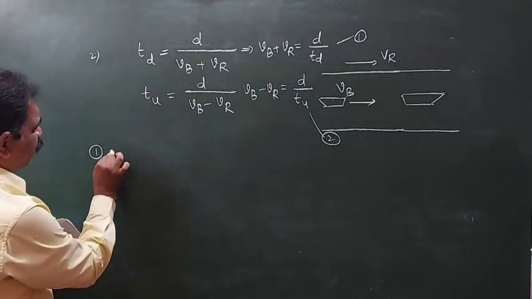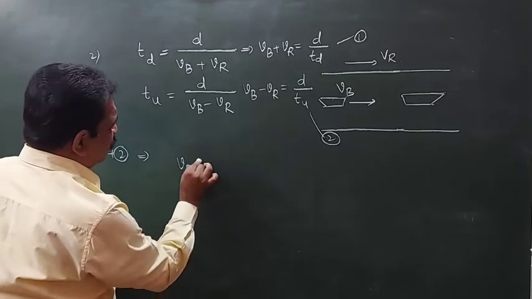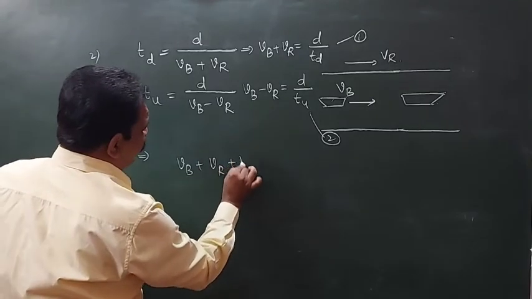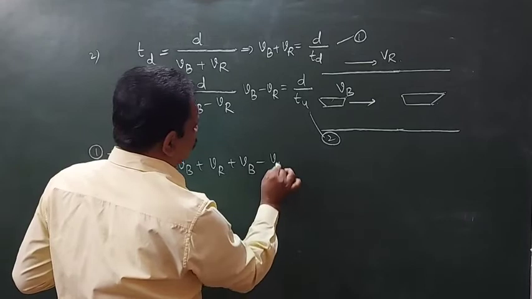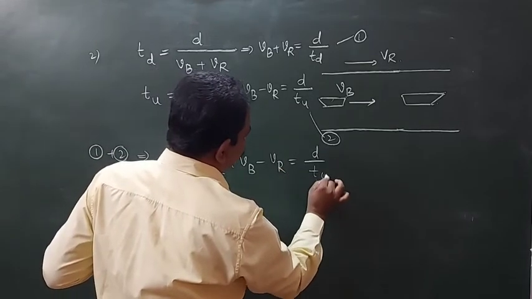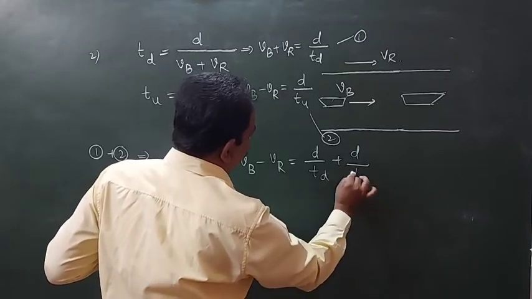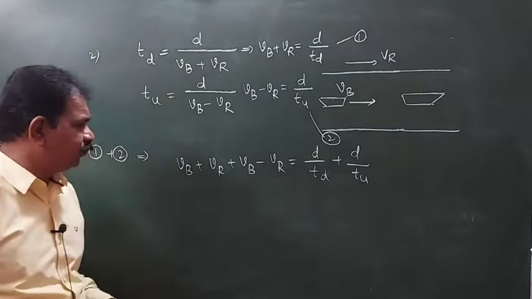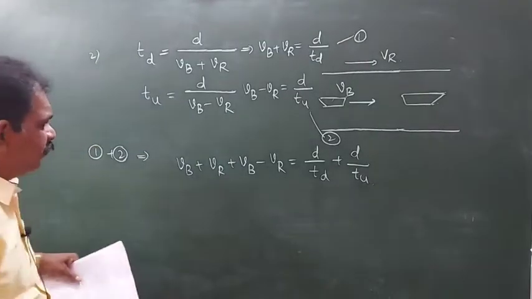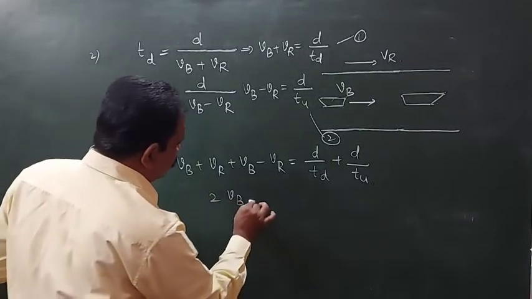We'll do 1 plus 2. Vb plus Vr plus Vb minus Vr equals d by Tu plus d by Td. So Vr will cancel, giving 2Vb.